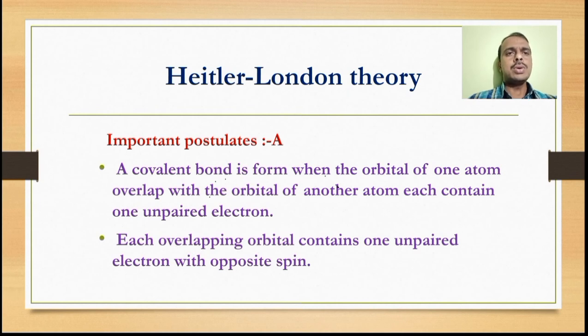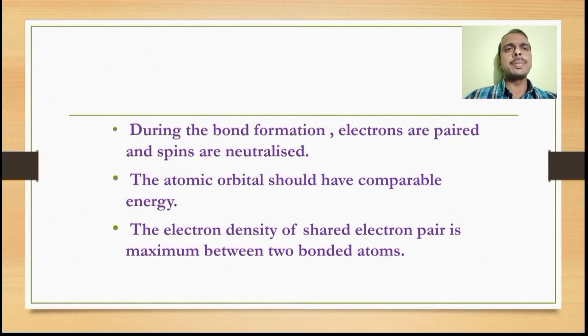The overlapping orbitals contain unpaired electrons with opposite spin, and after overlapping the spin neutralization takes place. So during bond formation, electrons are paired and spins are neutralized.